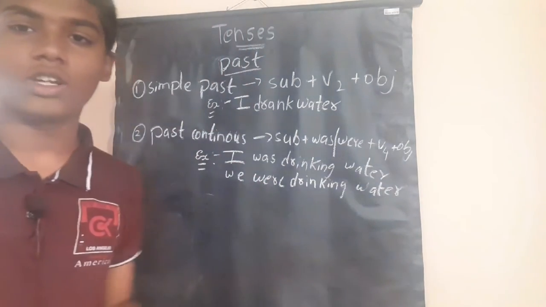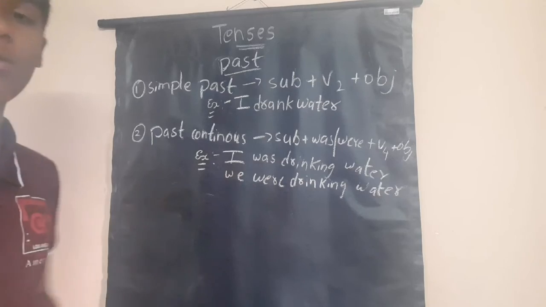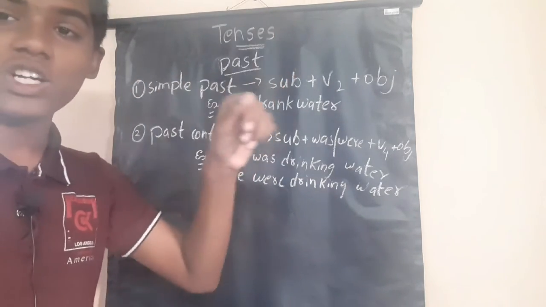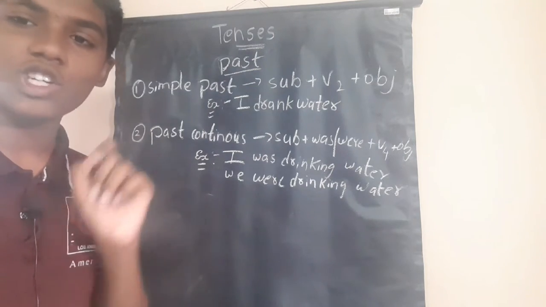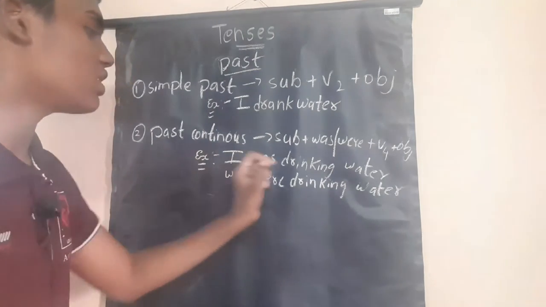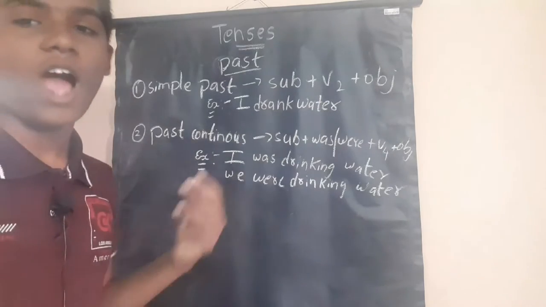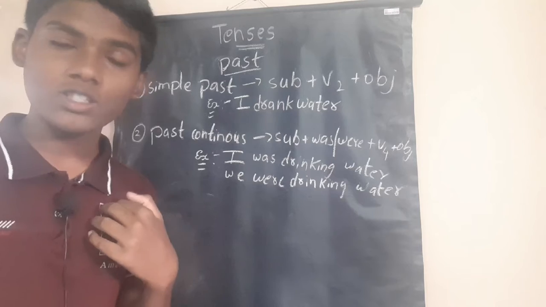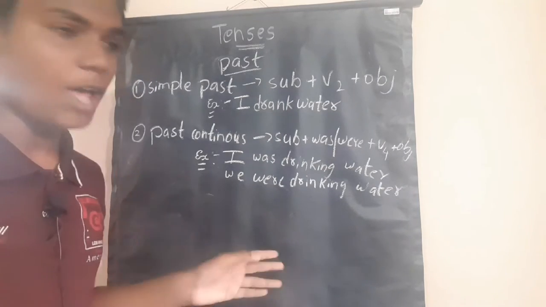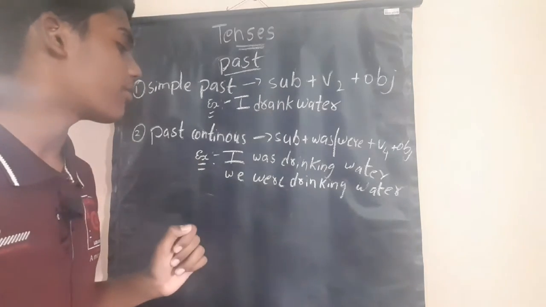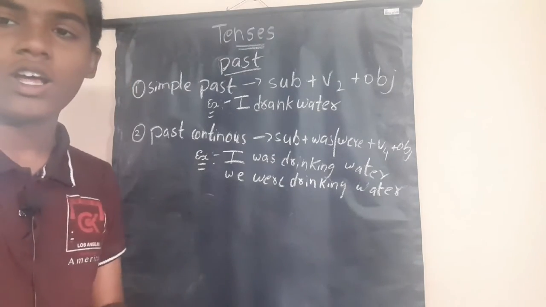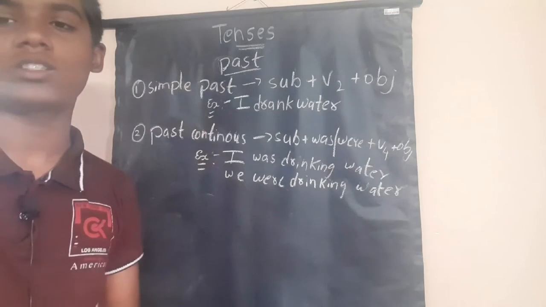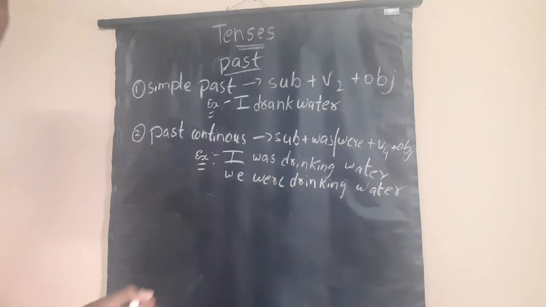What is the difference between these two examples? I was drinking water: in the past, I was still drinking water. In the past only, we were still continuing the work. I means only one person, singular, so we means the plural form will come. We were drinking water: if 5 members are included in we, the 5 members were still drinking water in the past. That we can say is past continuous.